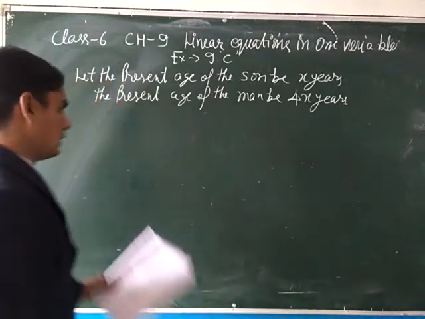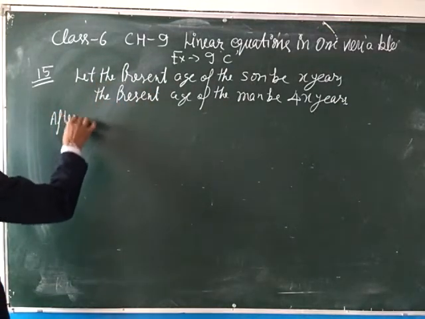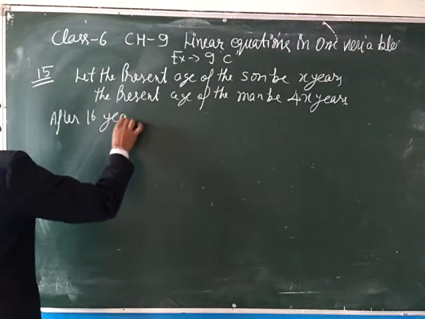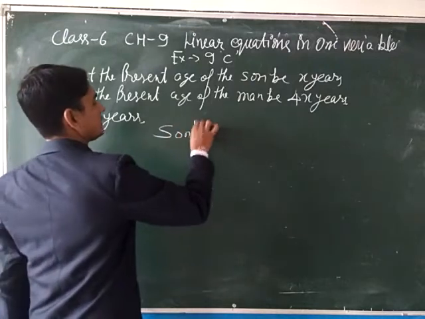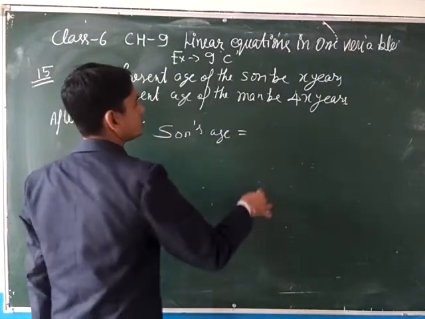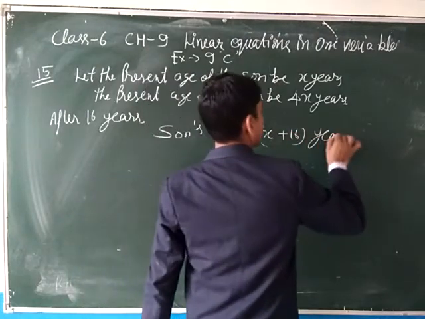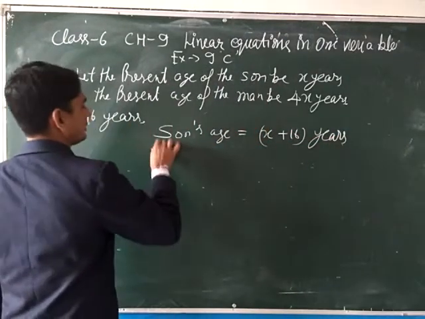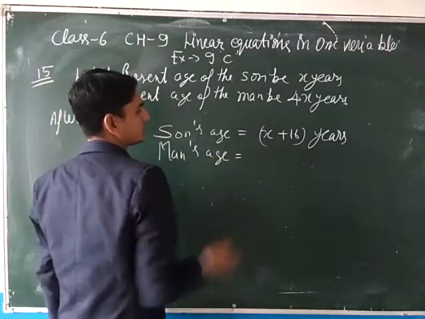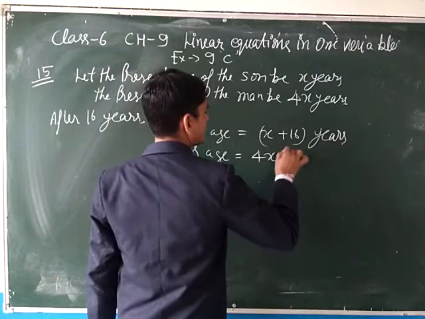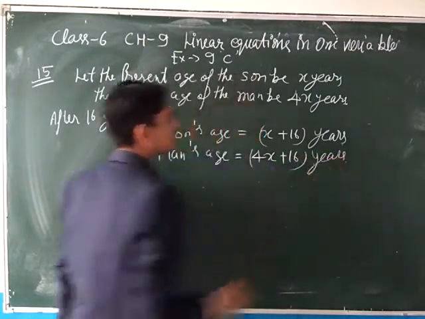Clear, students? Now after 16 years, the son's age is x plus 16 years, and the man's age is 4x plus 16 years. Clear, students?